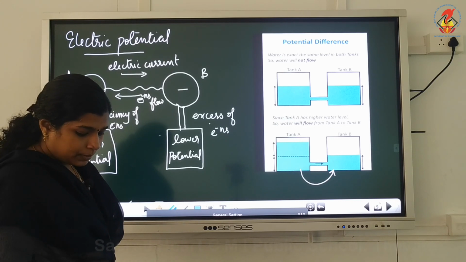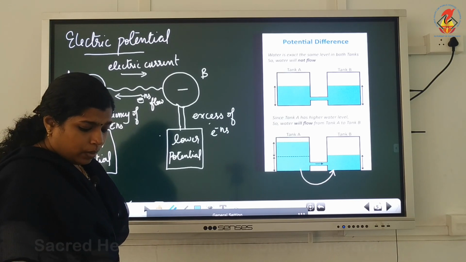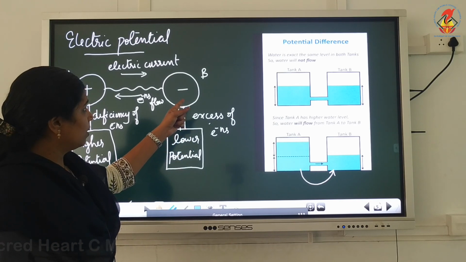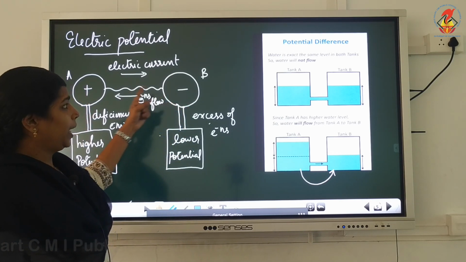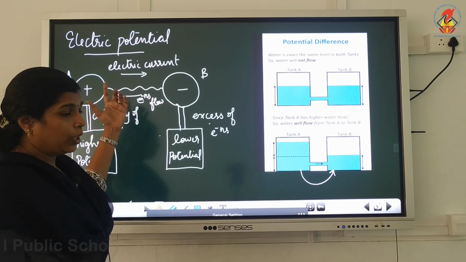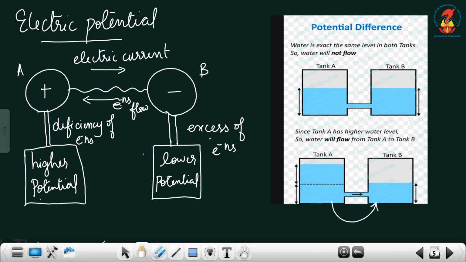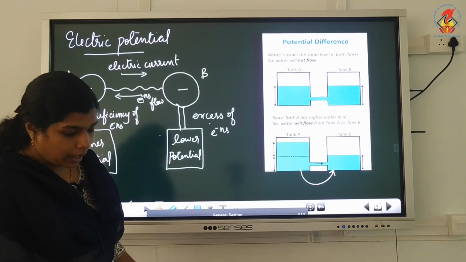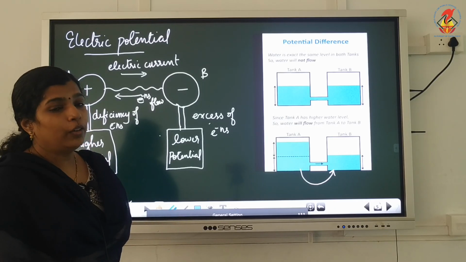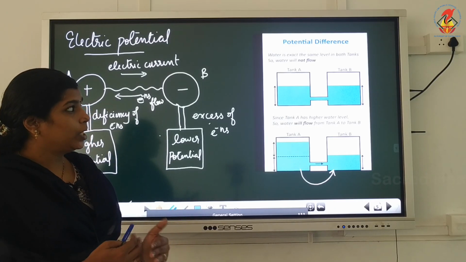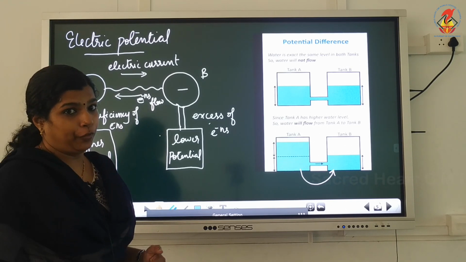Now, if we connect a metal wire from sphere A to B, then the current will flow, and the direction of current flow is determined by a quantity called potential difference.